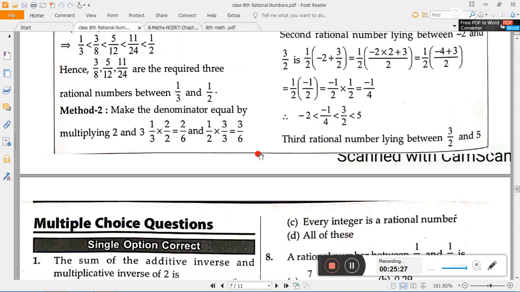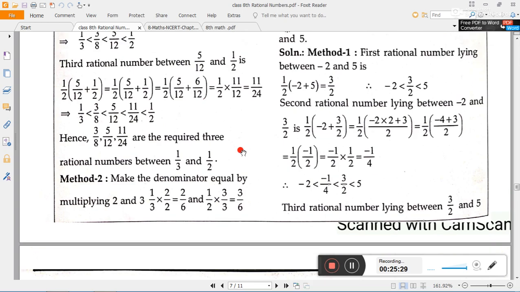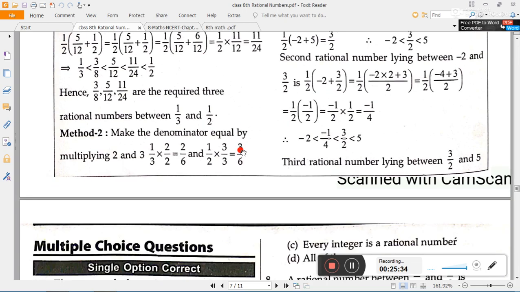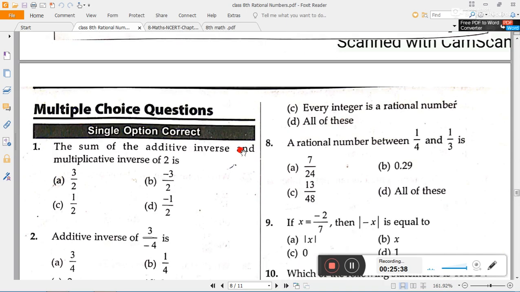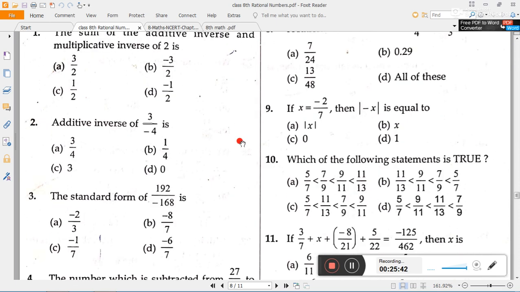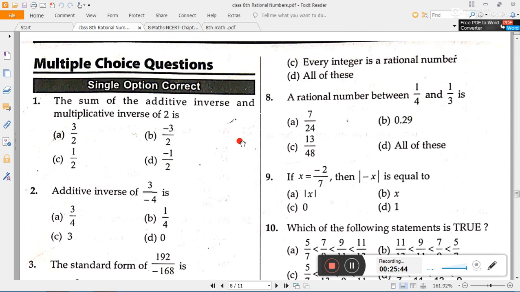So this is everything we have learned in the rational number lesson. Now you are ready to solve questions on this basis. I have given you one worksheet. In this worksheet there are multiple choice questions, but you have to make a notebook for this, or solve these questions in your notebook thoroughly, and then tick the answers.